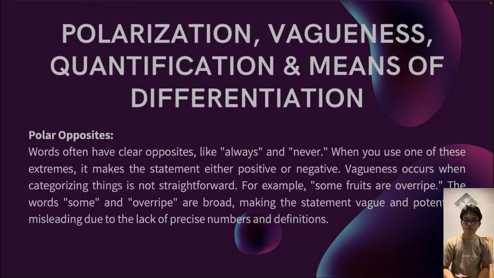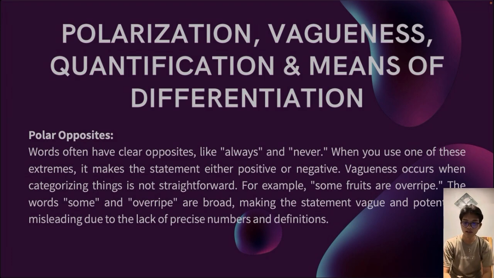Next is polarization, vagueness, quantification, and means of differentiation. Polar opposites. Words often have clear opposites like always and never. When you use one of these extremes, it makes the statement either positive or negative.